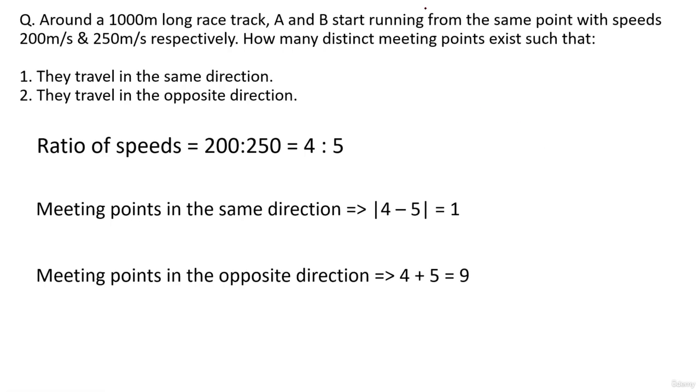Okay, the best part is, guys, the answer will be completely irrespective or independent of the initial track length. Okay, track length पे depend नहीं करेगा. It will depend on the ratio of their speeds. क्योंकि जो भी track length होगी वो दोनों आपस में divide कर लेंगे, right? Accordingly. So the number of points will remain the same. Let's go on to the next part, guys.